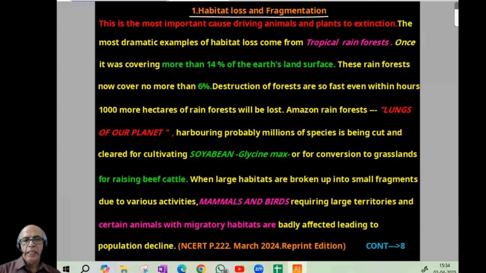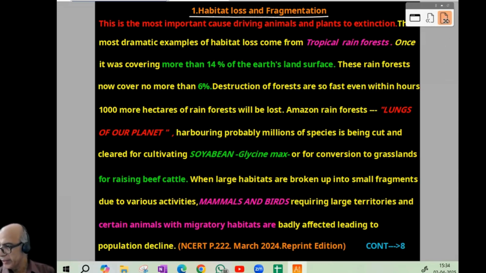So when large habitats are broken up into small fragments due to various reasons, mammals and birds requiring large territories and certain animals with migratory habits are badly affected, leading to population decline. So that is most affecting mammals and birds as well as certain animals with migratory habits. This type of question can be put, and population will decline. NCERT page number 222, March 24, repeat edition.